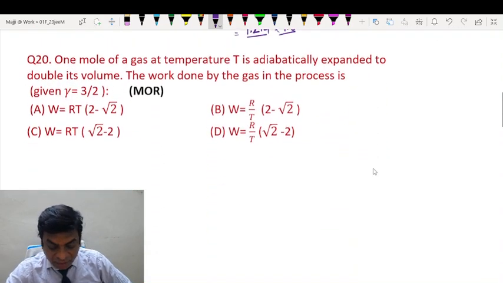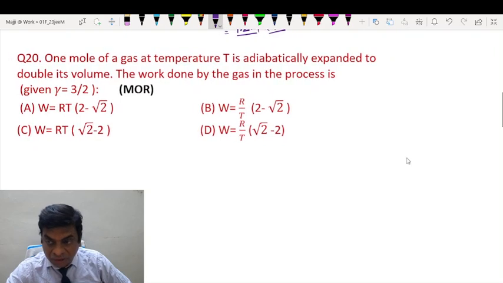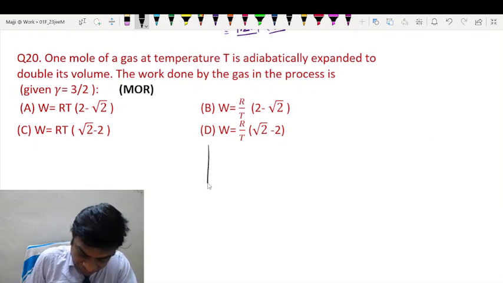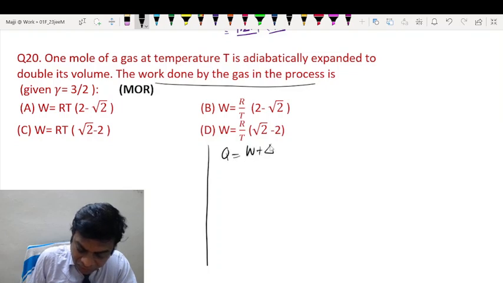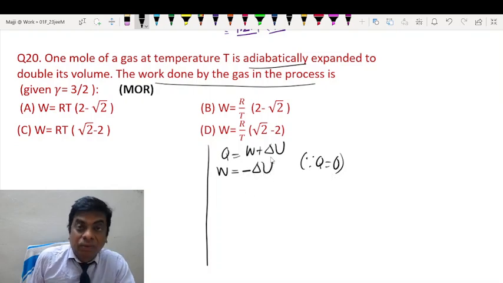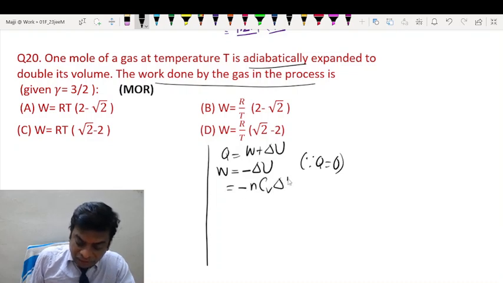1 mole of gas at temperature T is adiabatically expanded to double its volume. The work done by the gas in the process. Now students, we can see that we'll apply first law of thermodynamics to calculate the work done. As you can see, in case of adiabatic process, Q is 0. So W is actually minus delta E. For any process, delta E is always equal to n Cv delta T. So I can write here Cv delta T, final temperature minus initial temperature.